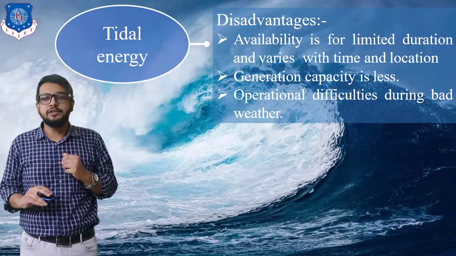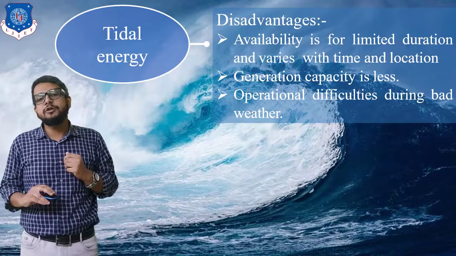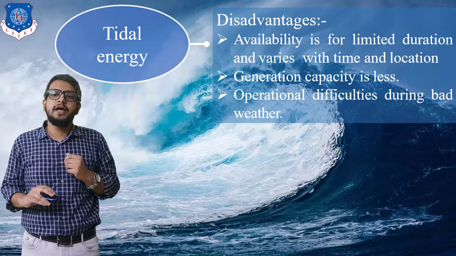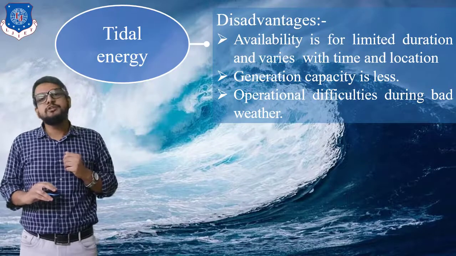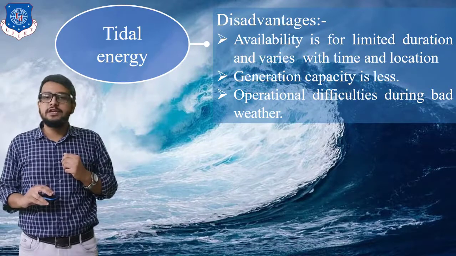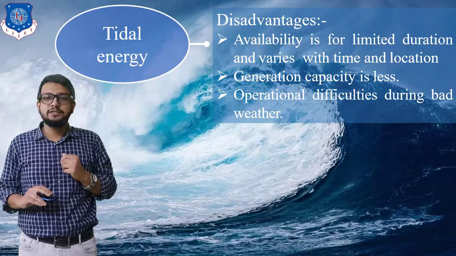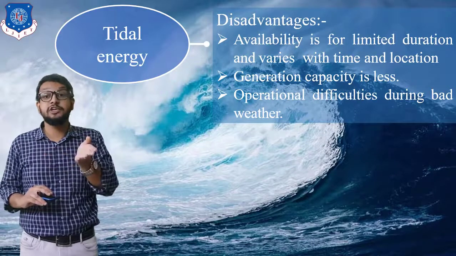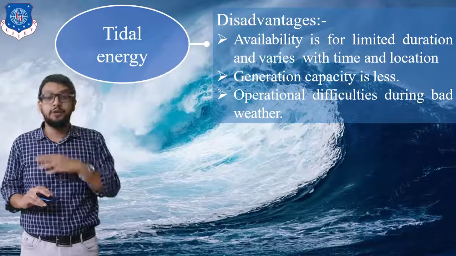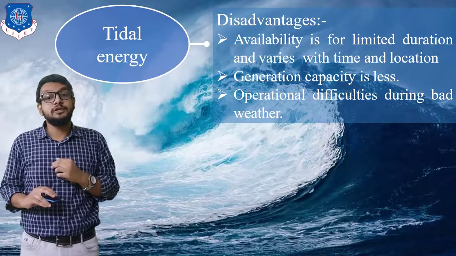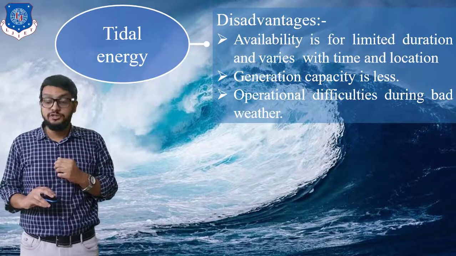Let us see the disadvantages. Availability is for a limited duration and varies with time and location. Generation capacity is quite low, that is, electric generation is comparatively less if we compare it with a hydroelectric power plant. There are also operational difficulties during bad weather conditions.